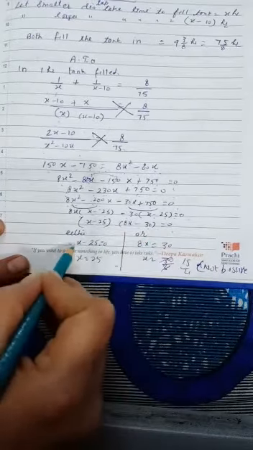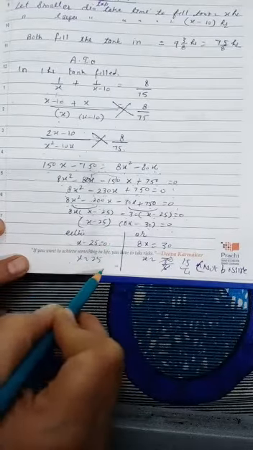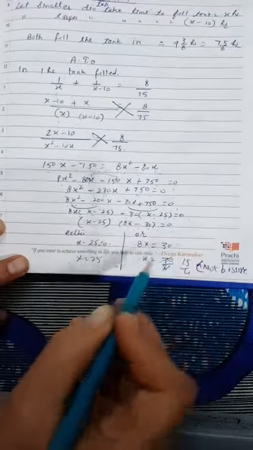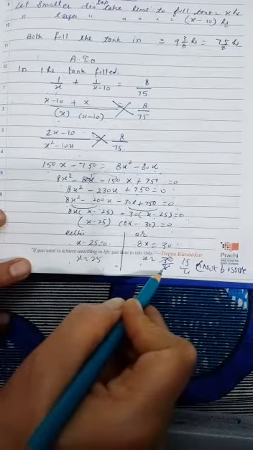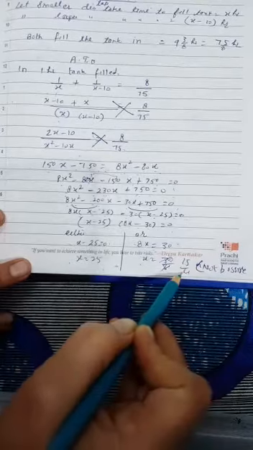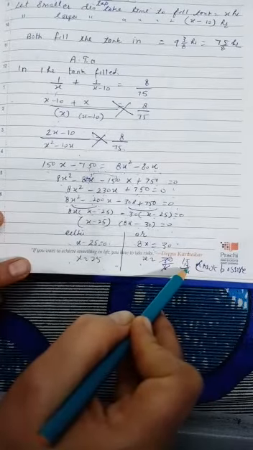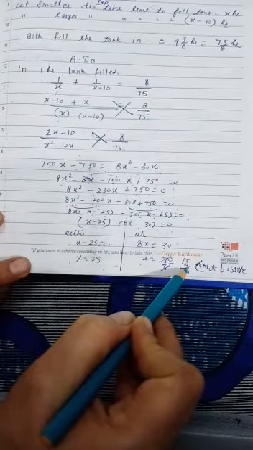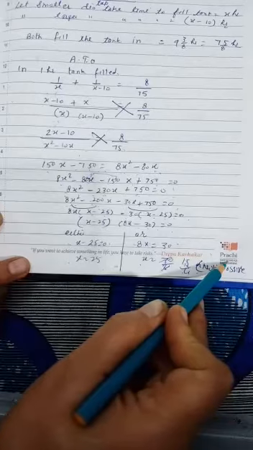So either x minus 25 equals 0, so x is equal to 25, or 8x is equal to 30, so x will be 30/8, which by cancellation is 15/4. But this value is not possible. Why not possible? Because if we take the time for the larger tap, 15/4 minus 10, it becomes negative.